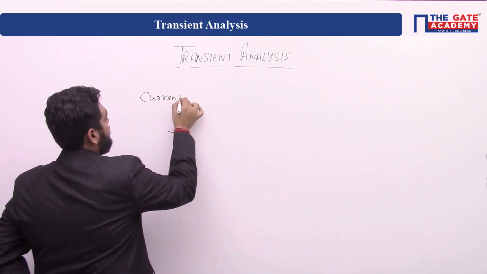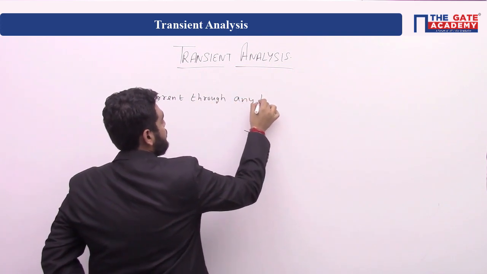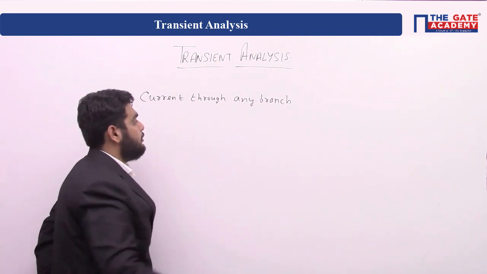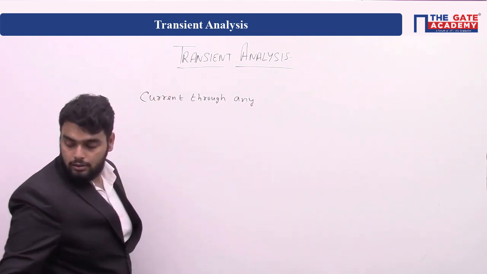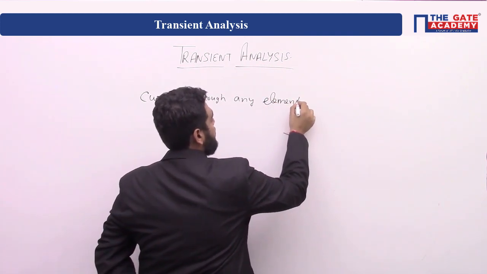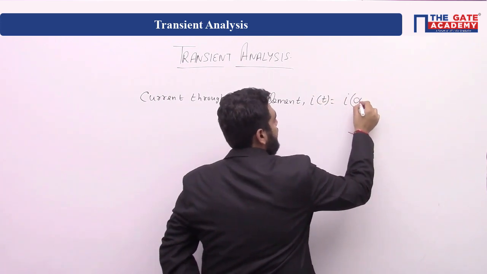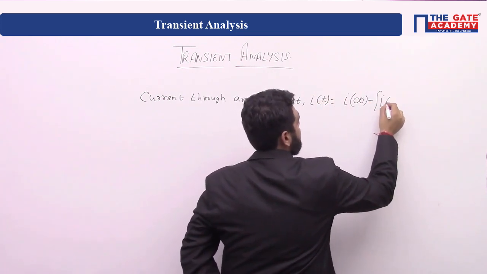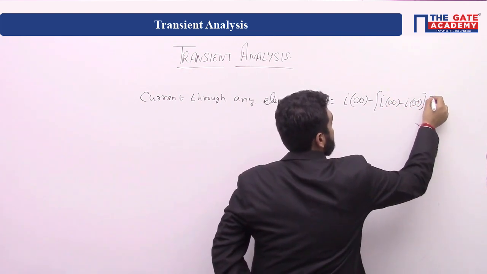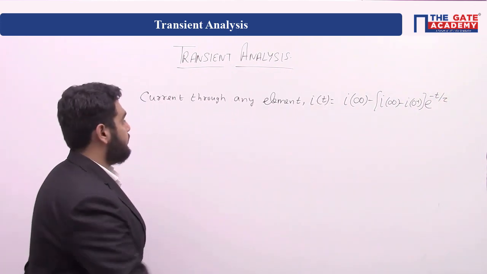Current through any branch or any element, let us say current through any element, iD is equal to I infinity minus I0 plus, e raised to power minus t by tau, where tau is a time constant.